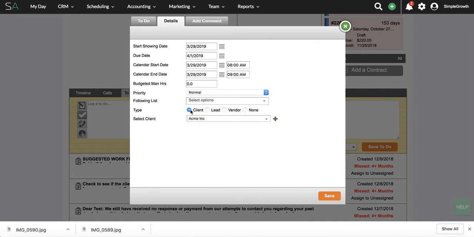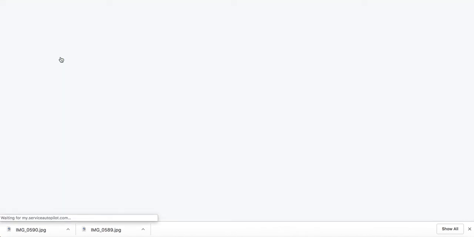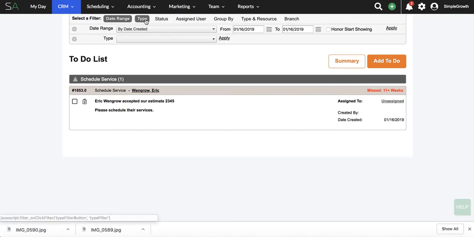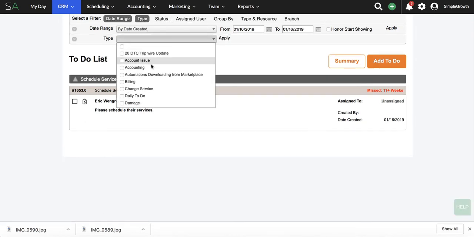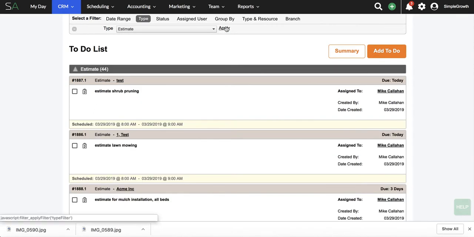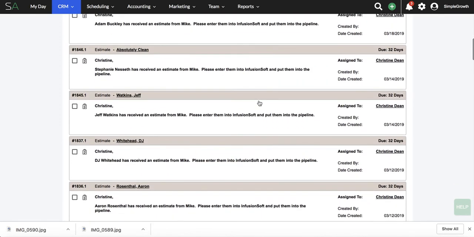We can also select a type, whether it's client, lead, vendor, or none. So if we had to-dos, maybe to call our vendor to select and order some fertilizer or different supplies, we can do that as well. Once we go in and hit save, under our CRM to-do list, we have a list of all our to-dos, and we can go in and select it by type. What we're going to do is go into estimates and apply. Now we have 44 estimates in this test account that I have here, so they're all in here looking for a place to go.